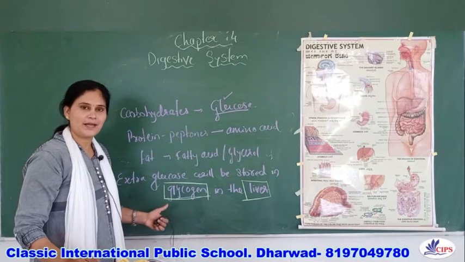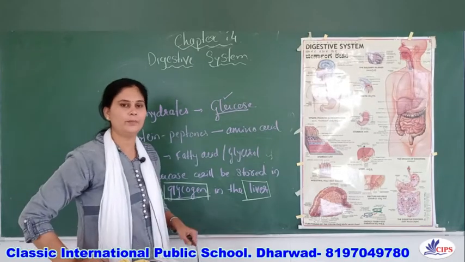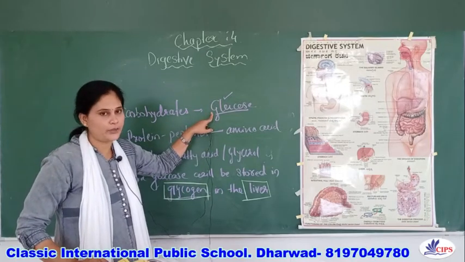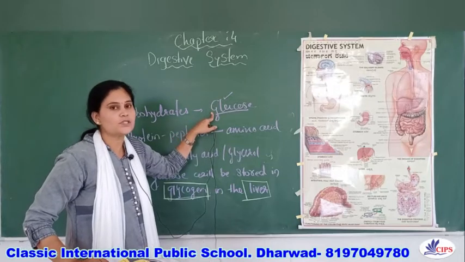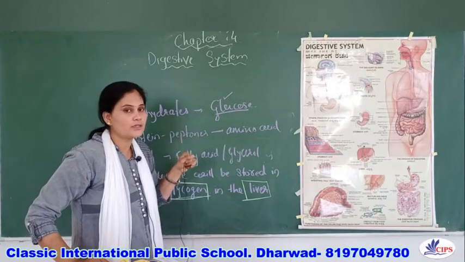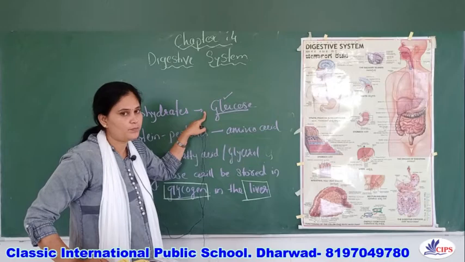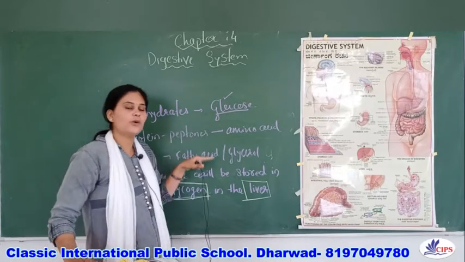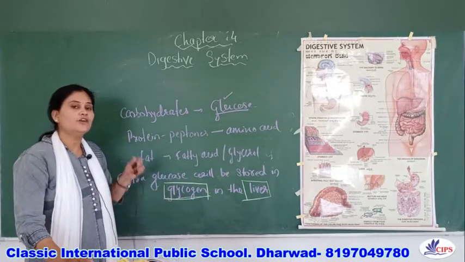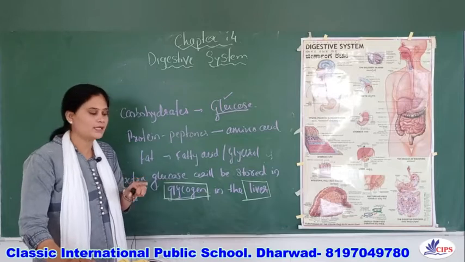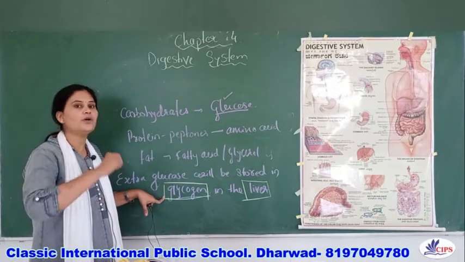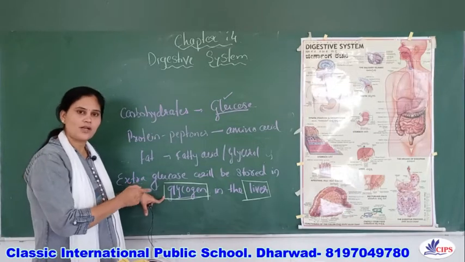So it means that during starvation, or when you remain hungry for a longer period, at that time glucose will not be produced in our body, and we know that glucose provides energy. When you are not consuming food, then glucose is not produced. When glucose is not provided, then what about the energy? At that time the energy will be supplied to the body cells by the glycogen. What is glycogen? It is nothing but stored glucose. That is called glycogen.